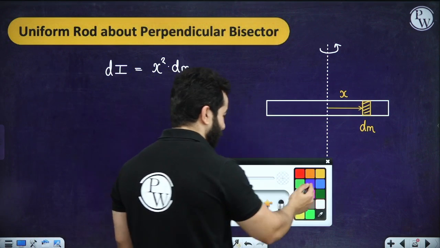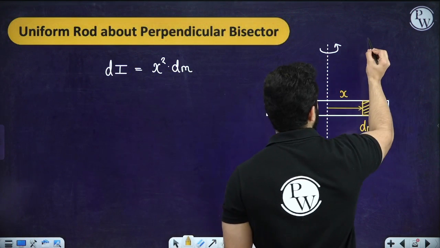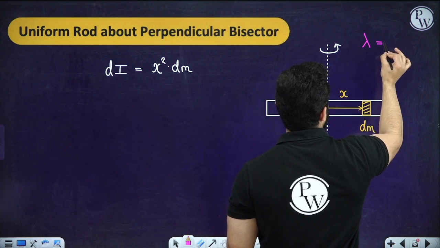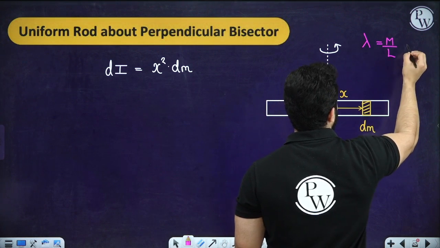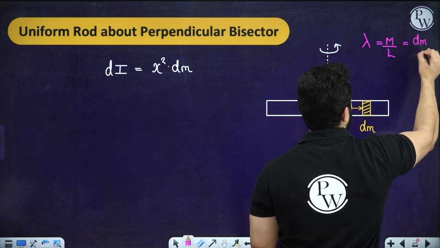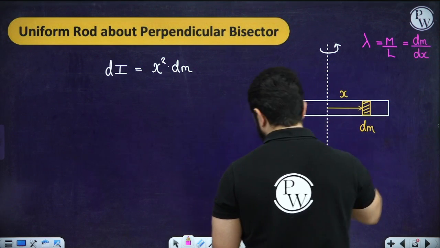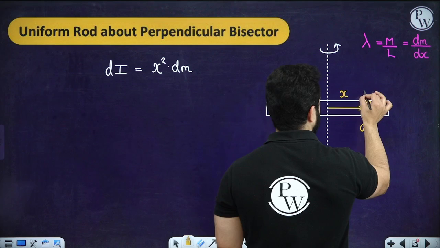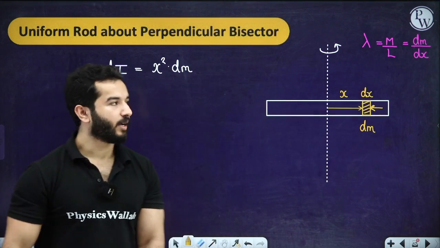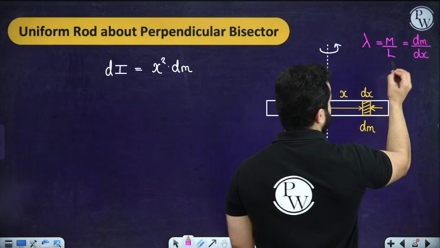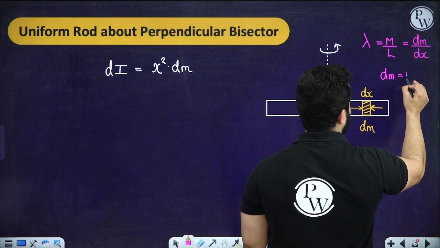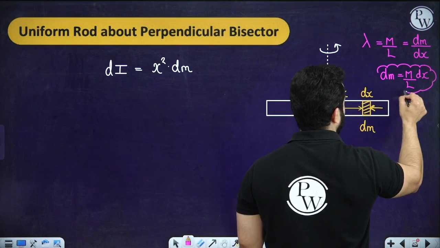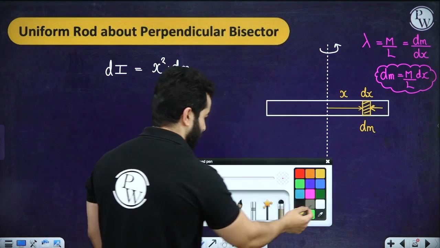So let's suppose that lambda is the linear mass density of this rod. So if lambda equals M by L, then it will also be equal to dm by dx. And by the way, what is dx? dx is the length of this infinitely small strip. This is dx, right? So instead of dm, I can rewrite that as M by L times dx. So problem solved. Same thing we have done in center of mass also. So now let's substitute the values.